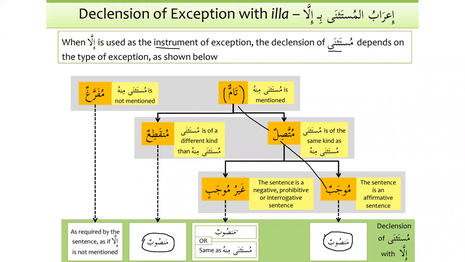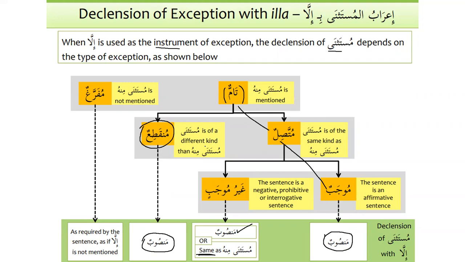Number one, the noun that comes after illa, the mustathna, can be mansub, or it can be the same as mustathna minhu. So we don't need to bother about this as of now. As of now, our focus is on if the sentence is tammun, muttasilun, mujabun, then it will be mansub. And if the noun that has been accepted after illa is munqati'un, it will also be mansub. Mufarraghun wa ghayru mujabun, inshallah, when we do the exercises, that will be much easier to understand. So as of now, we focus only on these two ideas.